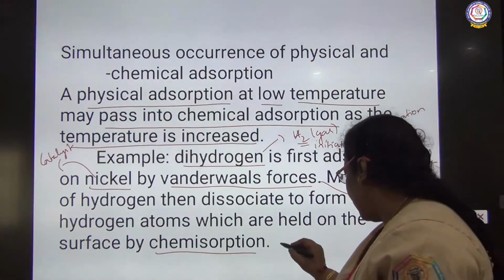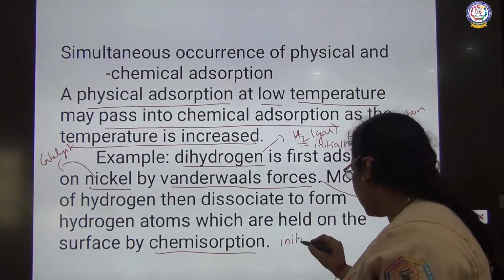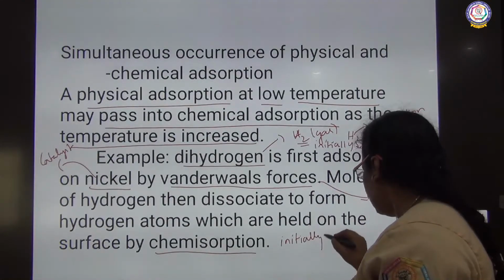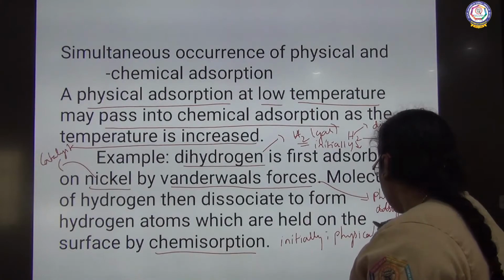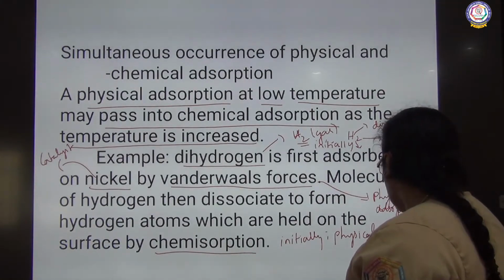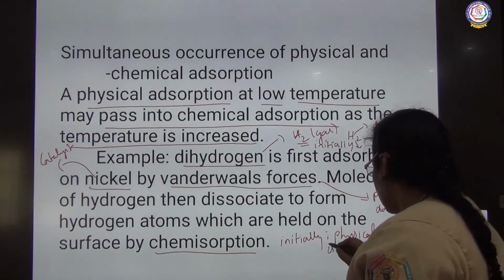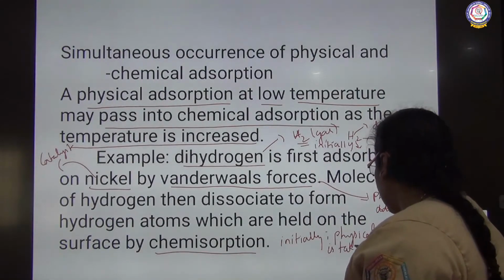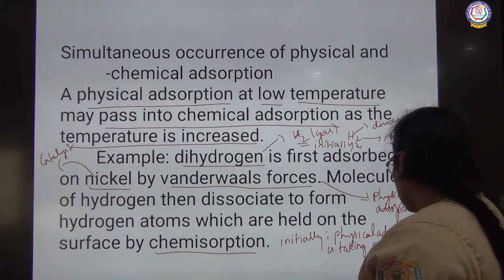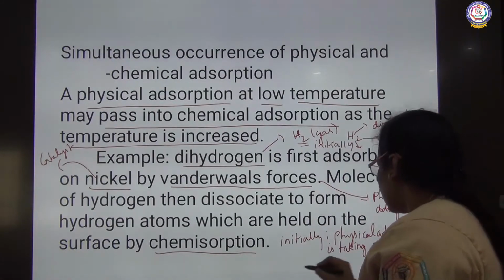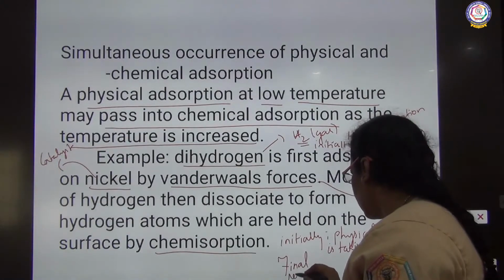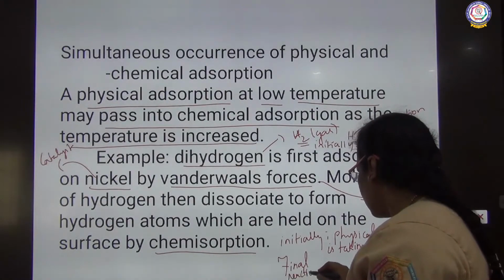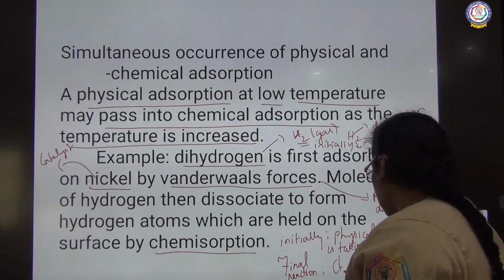So initially physical adsorption is taking place. So the final reaction will be chemical adsorption.